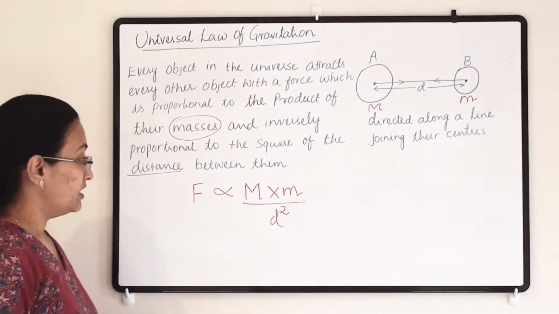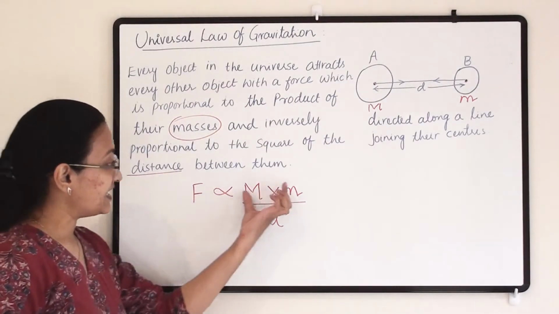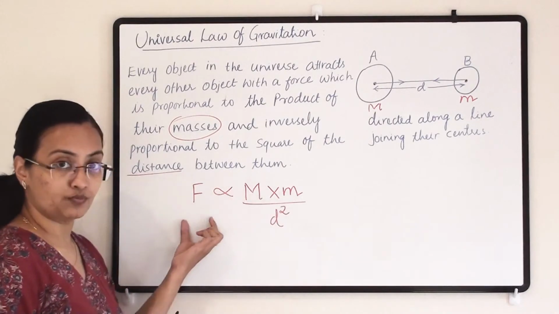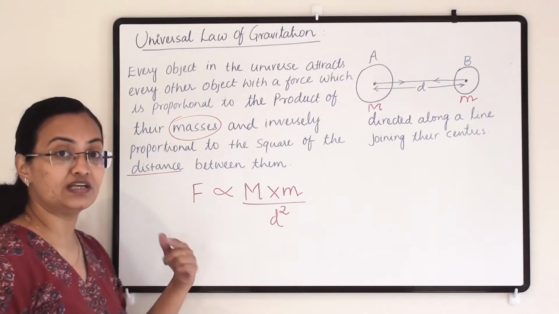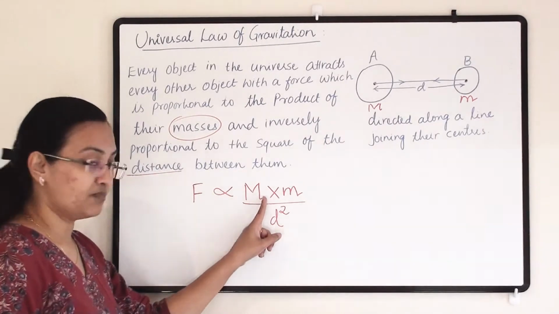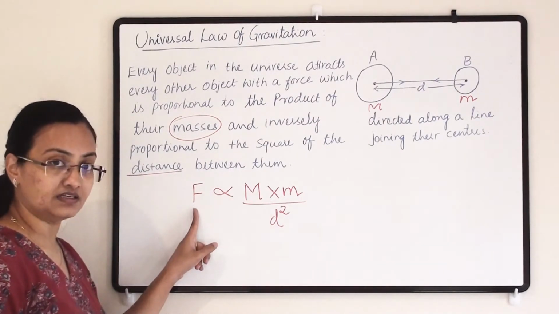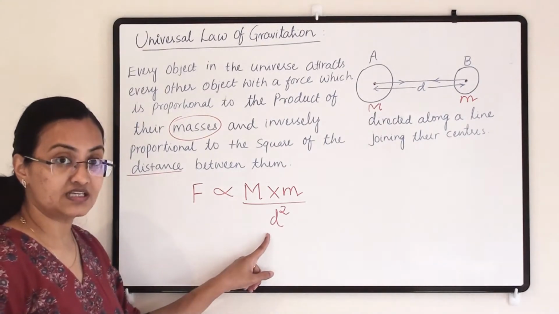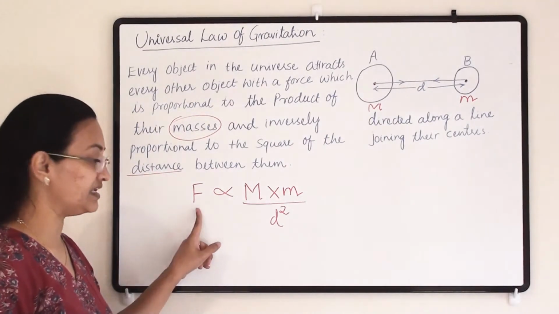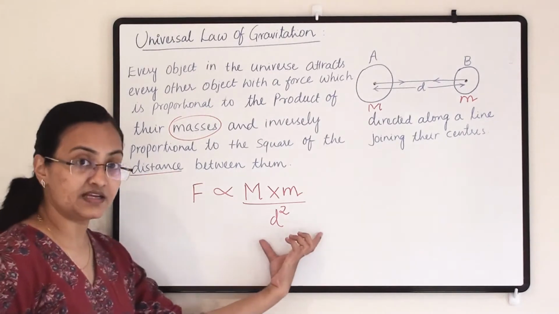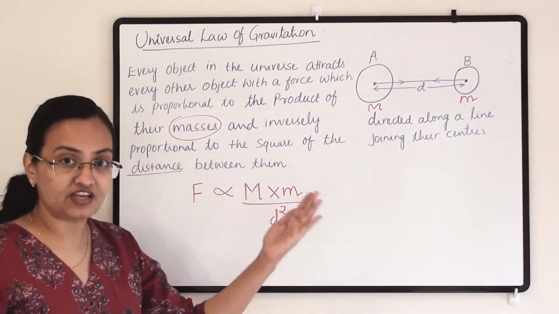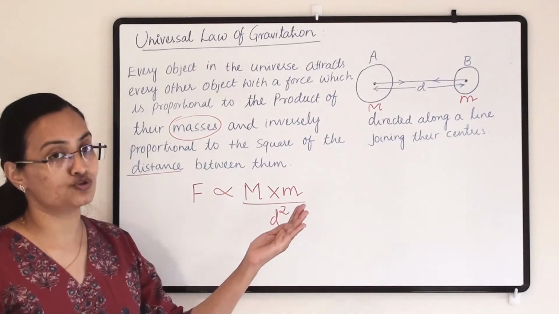What is the meaning of directly proportional and inversely proportional? When quantities are directly proportional, they increase simultaneously. If masses increase, then force will increase. But for inversely proportional quantities, when one increases, the other decreases. If the distance increases, force will decrease. If they are very far apart, their attraction force will be very small.